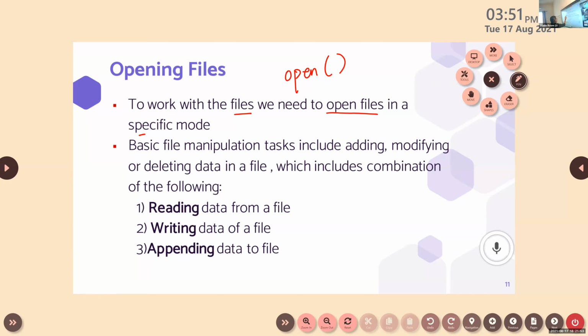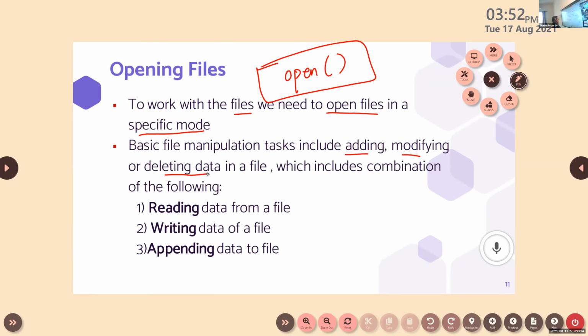Let it be there. I will explain about the specific mode. So what is the first thing we have to do? If we want to work with a file, first we have to open. For that, we will use the function. This is the function that we use to open a file. So the basic manipulation task means adding, modifying, or deleting text in a file is possible.